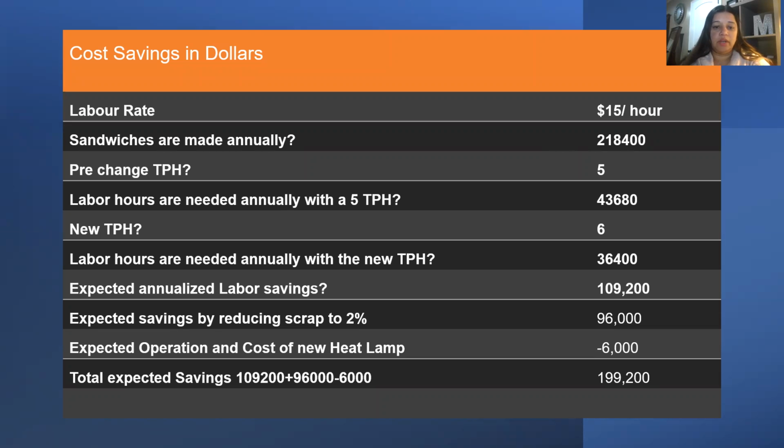My expected annualized labor saving will be around 109,200. Expected saving by reducing scrap to 2% is approximately 96,000. And then the cost of operations of buying a heat lamp I've added at around 6,000, which will lead to a total expected saving of around 200,000, which is 199,200. So this is my proposed suggestions.